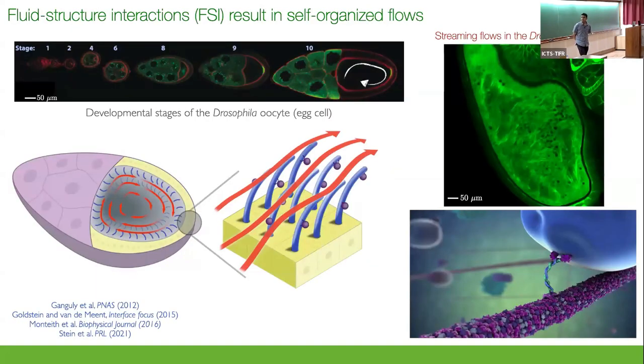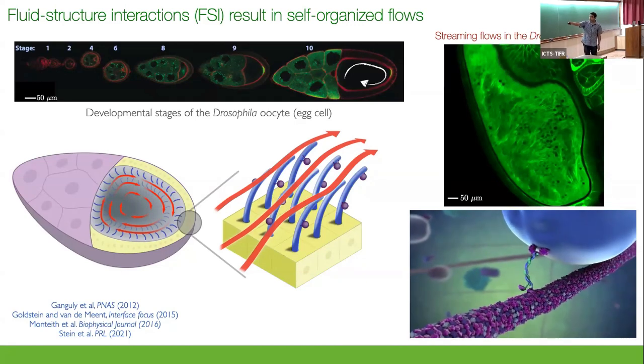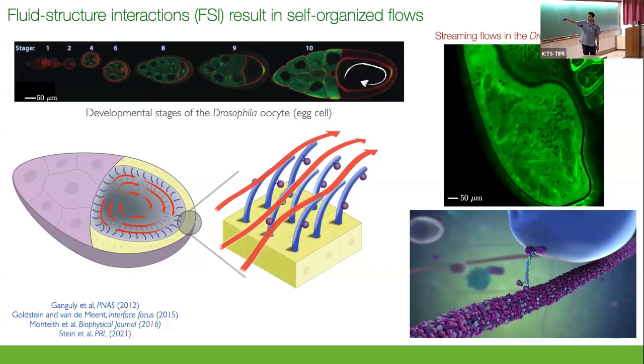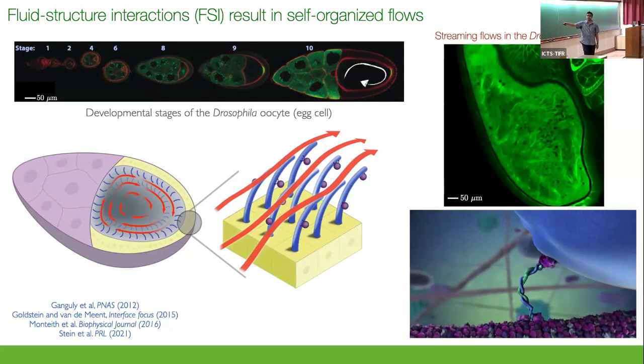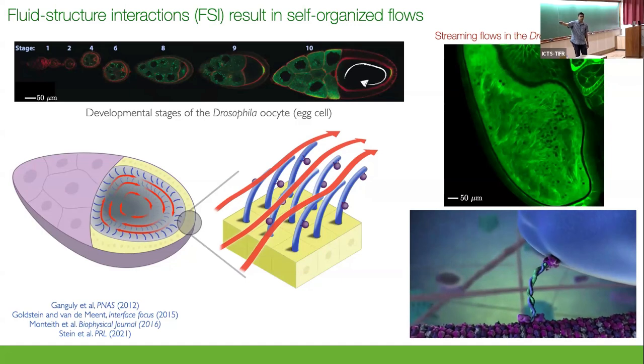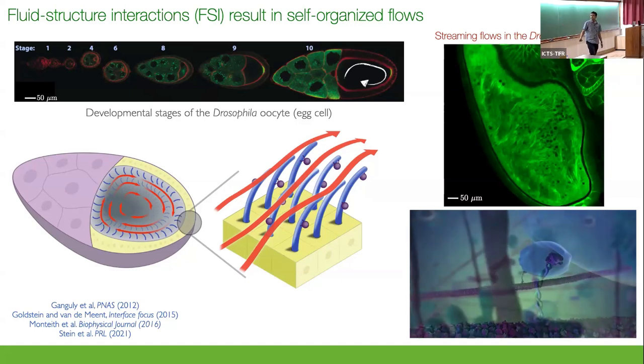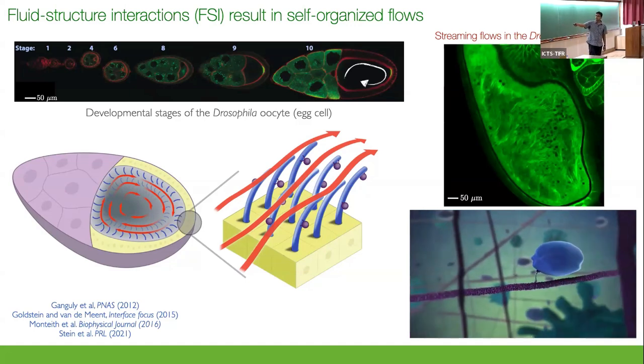So we believe that this streaming flow is a result of fluid-structure interaction phenomena. The boundary of the egg cells are coated by thin hair-like micron-sized filaments called microtubules that are anchored to the cell boundary or the cell surface. These are some sort of highways or railroads for cellular transport. And just to give you a cartoon picture, you can think of these filaments as some sort of railroads as shown over here. And they are nanometer-sized machines consuming ATP and moving stuff along these highways. Okay? So on average, machines move from the base to the tip of the filament.